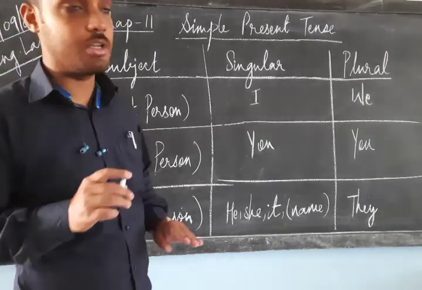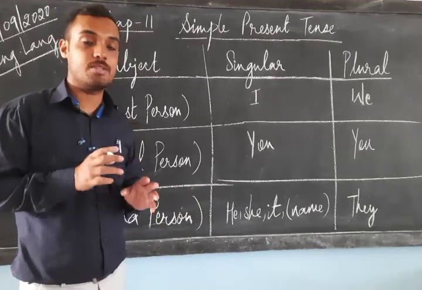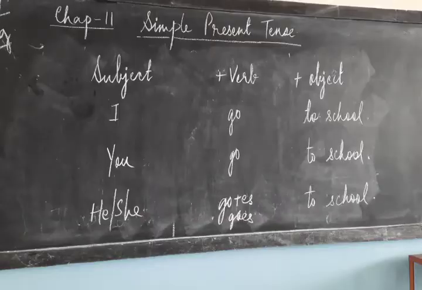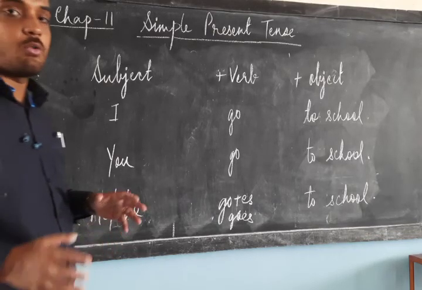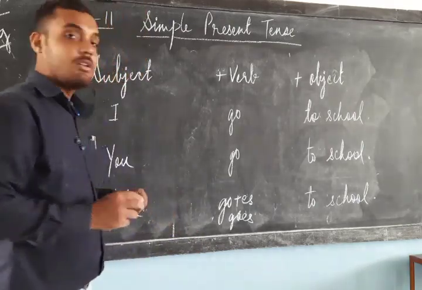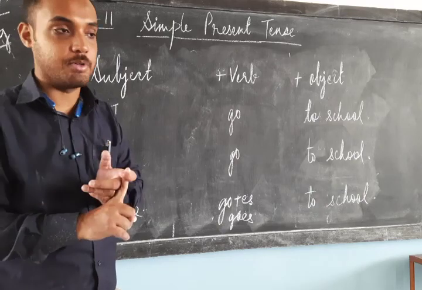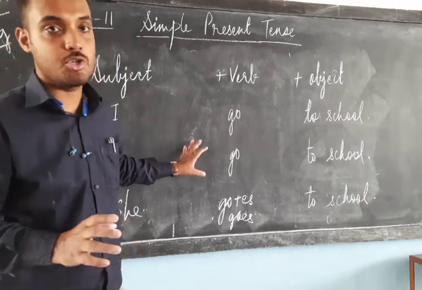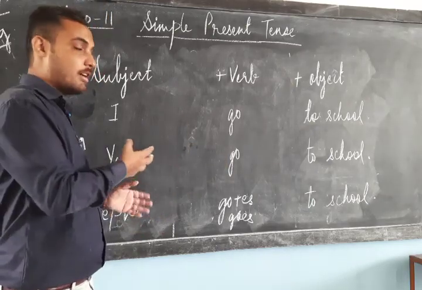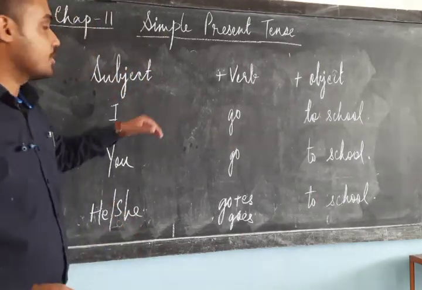Now we are going to see what happens in a sentence. What is the basic formula of making a sentence into present tense? We have already learned about the first person, second person and third person. If you have any confusion, just go back to the portion where I taught you about them.